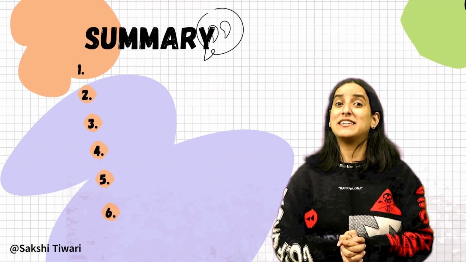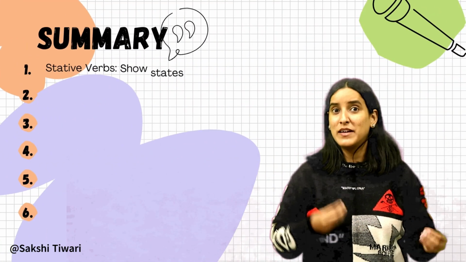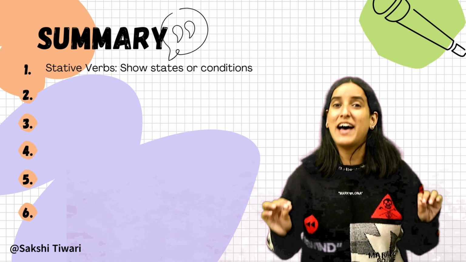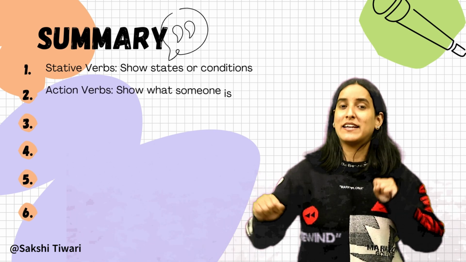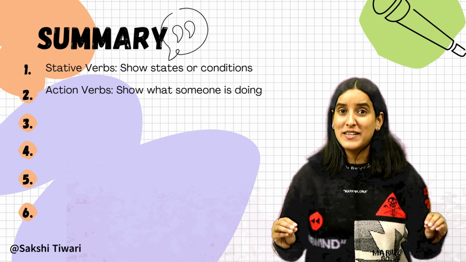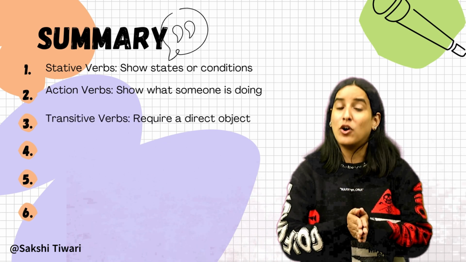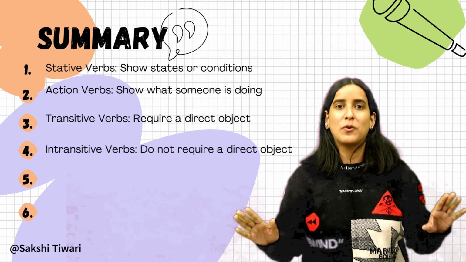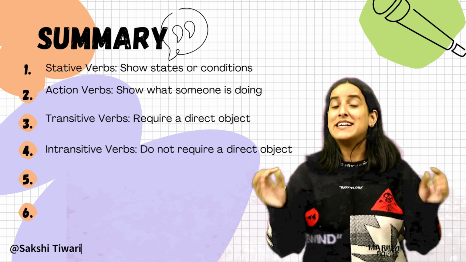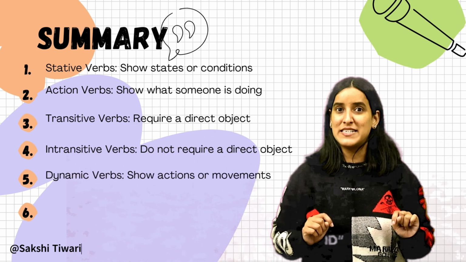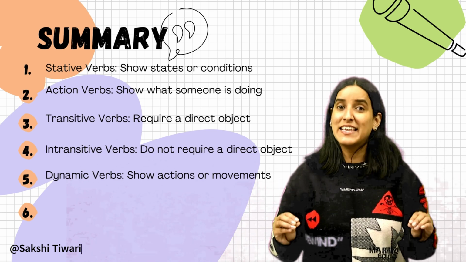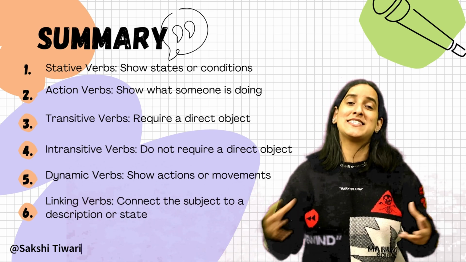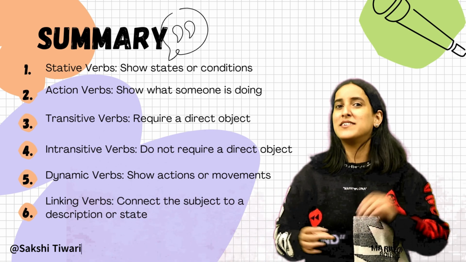Great. So these were the types of verbs. Stative verbs show a state or condition, like know, believe, seem. The second ones were the action verbs. They show what someone is doing, like running, jumping, talking. The third ones, transitive verbs, require a direct object, like eating, writing. Intransitive verbs do not require a direct object, like sleeping, arriving. Dynamic verbs show actions or movements, like running, playing. Linking verbs connect the subject to a description or to a state, for example, is, was, were, seems, etc.